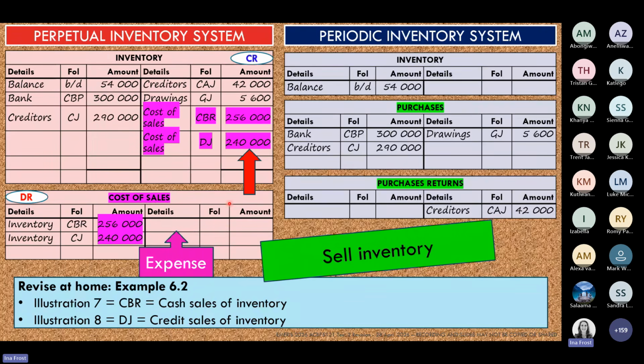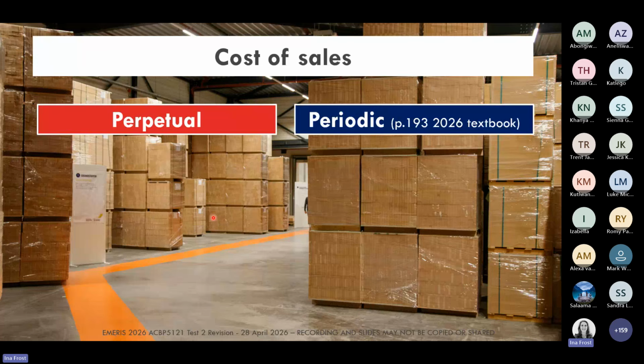We just do not have a general ledger account called cost of sales. But we do have to calculate our cost of sales. And to do the cost of sales calculation, there's actually a formula that we have to do on the periodic side to calculate our cost of sales.